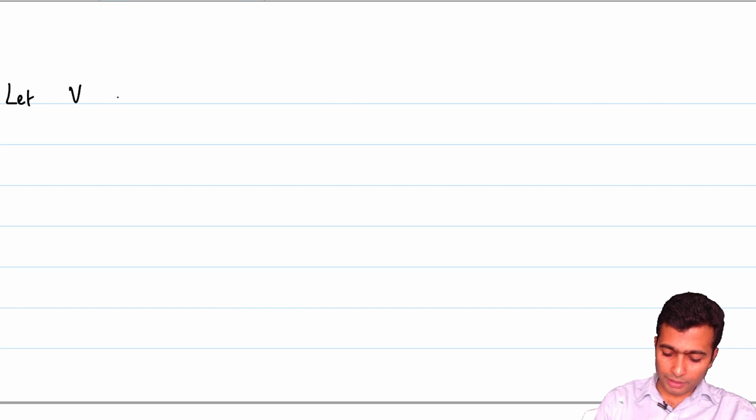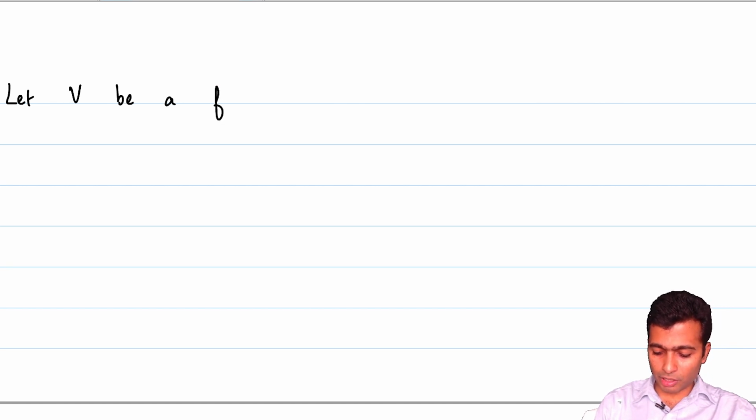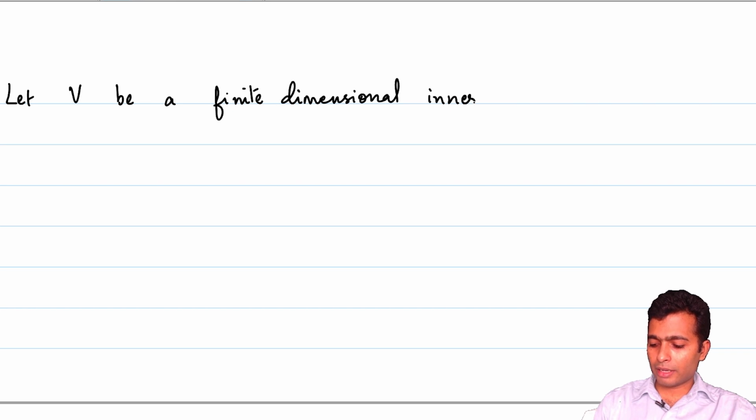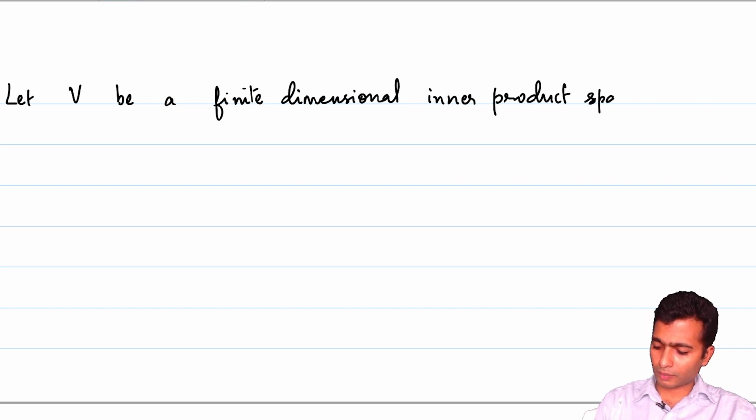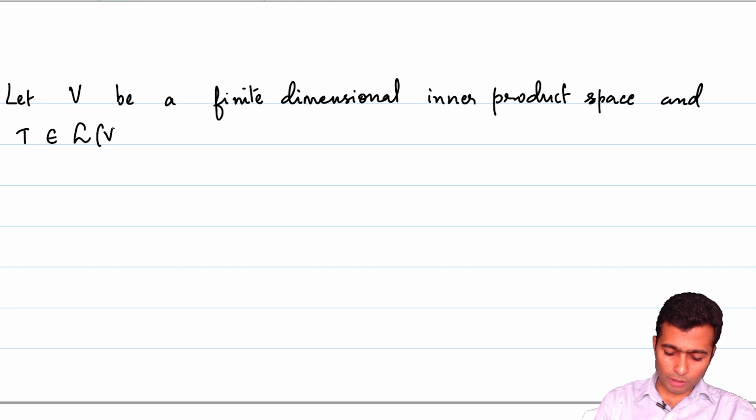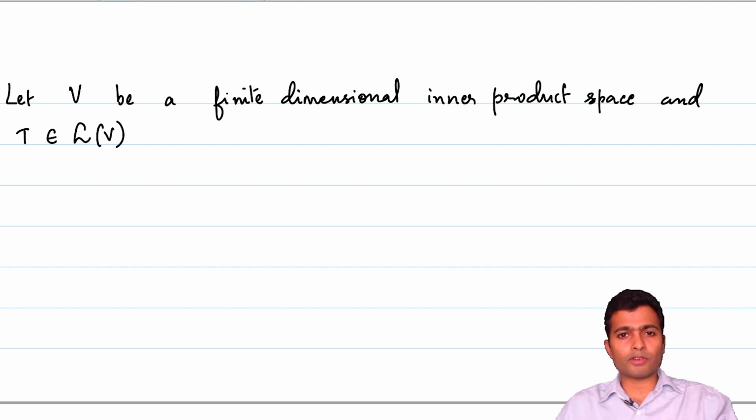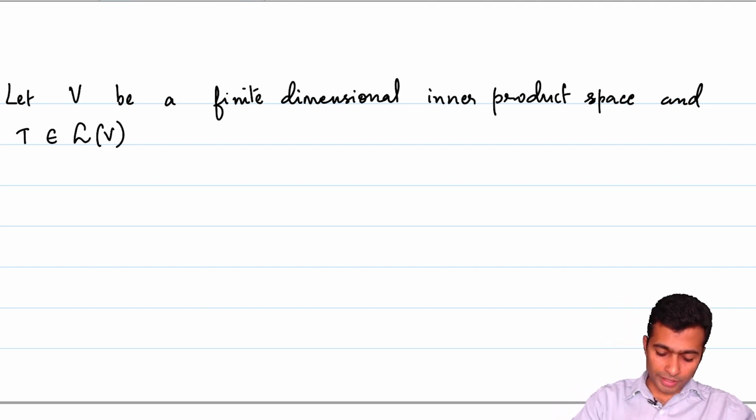Let V be a finite dimensional inner product space and we have a linear operator T. Let me start using this notation L of V, which is the space of all linear operators, linear transformations from V to itself, and let T be in L of V.